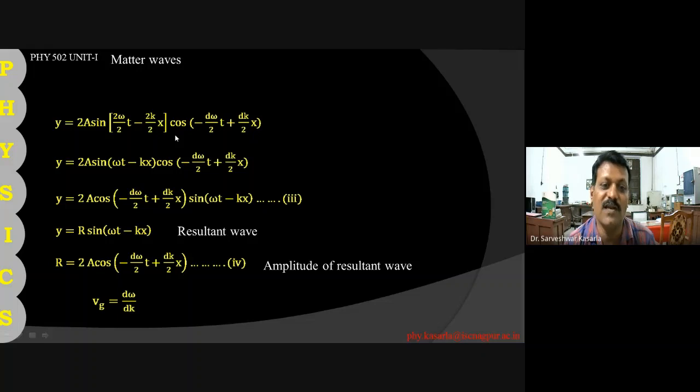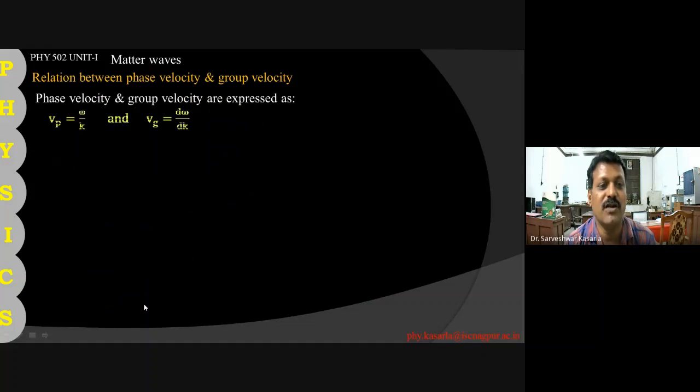A single wave has the phase velocity, and a group of waves has the group velocity. So let us derive the relation between phase velocity and group velocity.